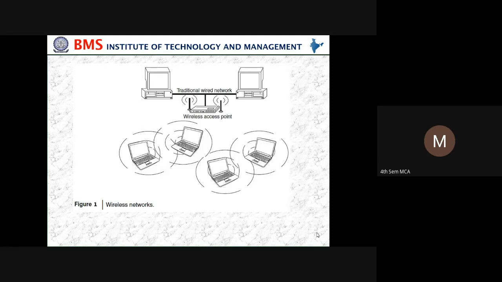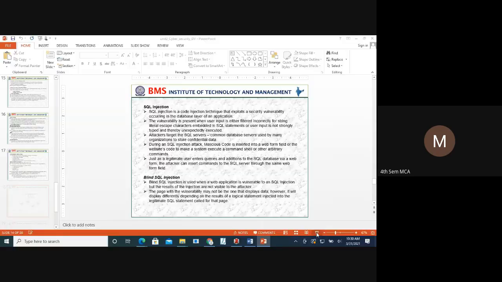In a traditional wired network, a connection between one system and another system was made using a wire, and the wireless access point was also there. If that wireless access point is there, then the laptops within that particular range can be used for accessing the internet connection. So I'll stop here.